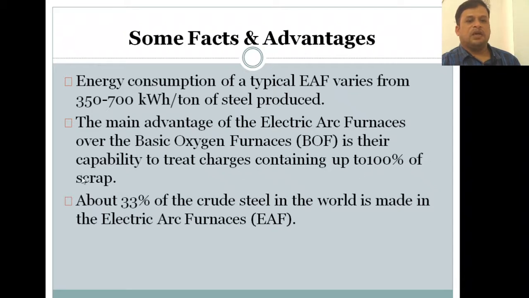That means whatever steel scrap is there is completely melted into molten form, 100%, whereas the BOF or basic oxygen furnace doesn't do that. About 33% of the crude steel in the world is made in electric arc furnaces. This is the main point.